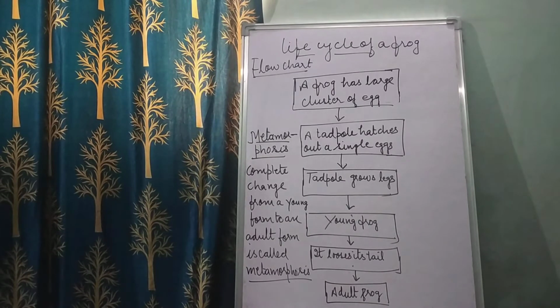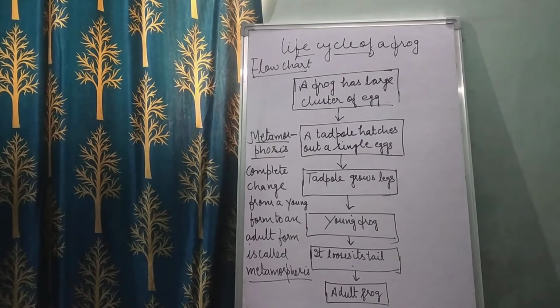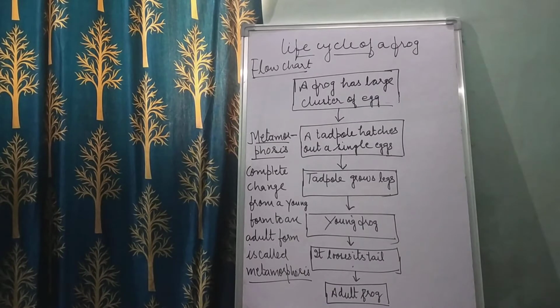A tadpole hatches out of the egg, and children, it looks very different from the adult frog. So it undergoes several changes through a process known as metamorphosis. Before it becomes an adult, a complete change from a young form to an adult form is called metamorphosis. So a frog lays eggs in water in a large cluster called spawn. After that a tadpole hatches out of a single egg.